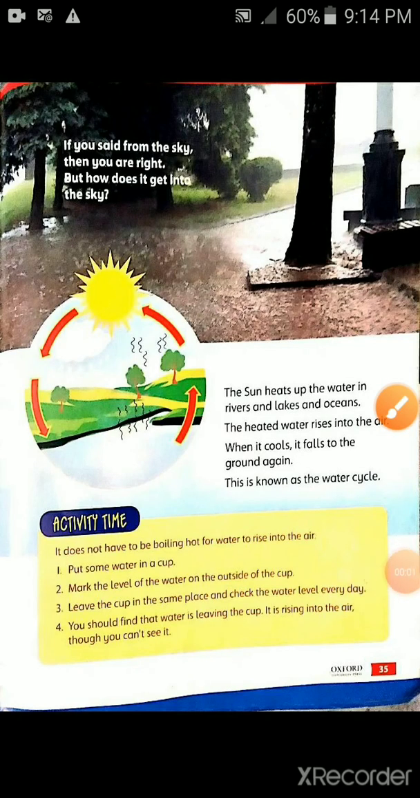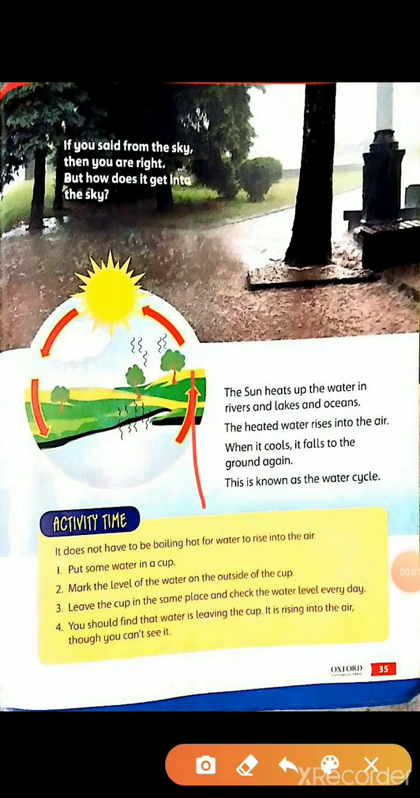So did all of you enjoy the video? Now we are going to read this paragraph. The sun heats up the water in rivers and lakes and oceans. The heated water rises into the air. When it cools, it falls to the ground. Again, this is known as the water cycle. Understand? Okay, now I will explain to you the whole process of the water cycle.